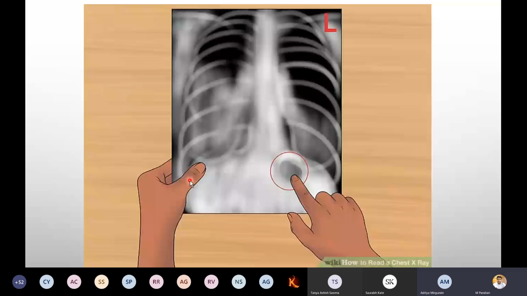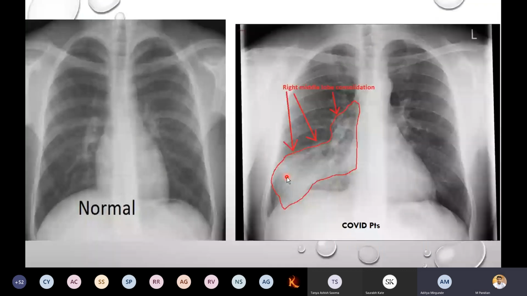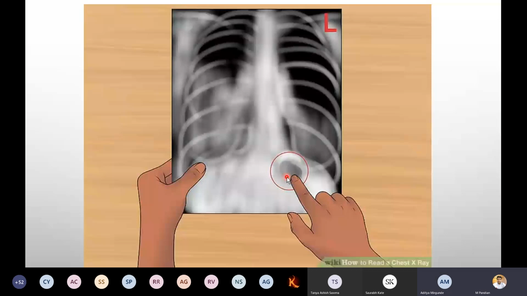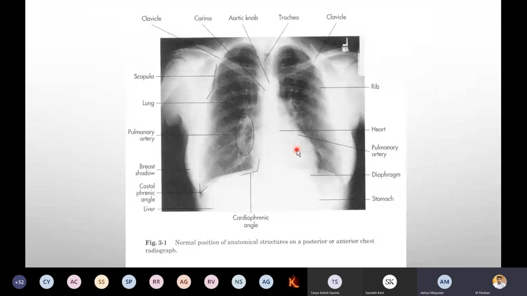So what is this? If you go to the diaphragm, can you see this? The circle? I will show you in this.